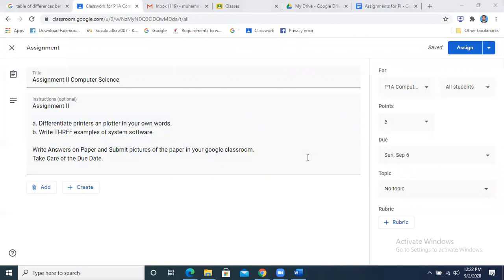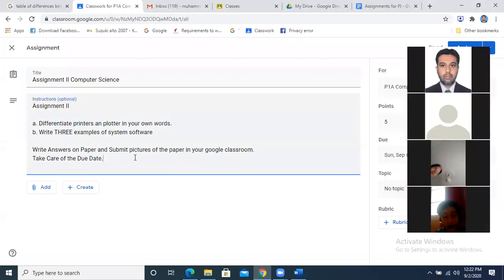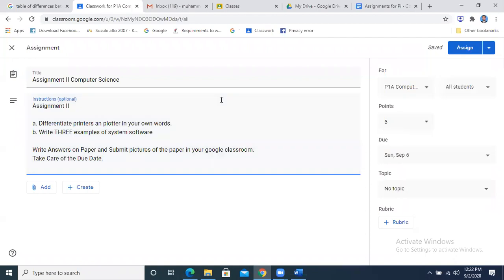So it is basically your responsibility. You should know what the due date is. Okay, you must know the due date. If you don't know the due date, how will you be able to get the marks when the due date is over, and then you are asking can I submit it? So definitely you can't submit it afterwards. So how would it be possible? Okay, the marks will be given to you. So this is a very important thing.